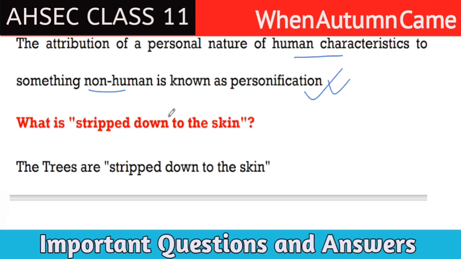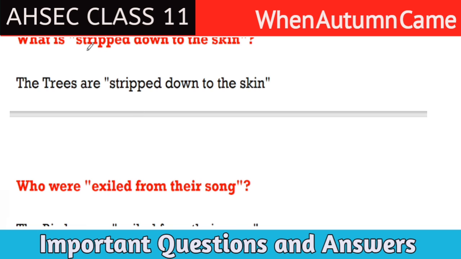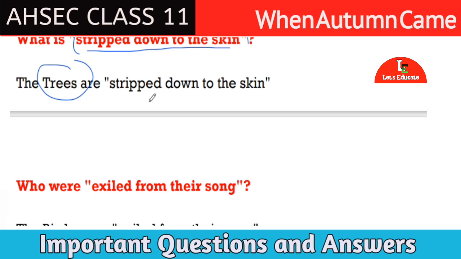Okay, next question. What is stripped down to the skin? Answer is the trees are stripped down to the skin. This is the line which refers to the trees. They are stripped down to the skin. That means their skin has been taken away by the autumn season.